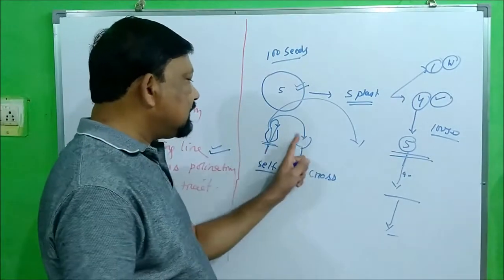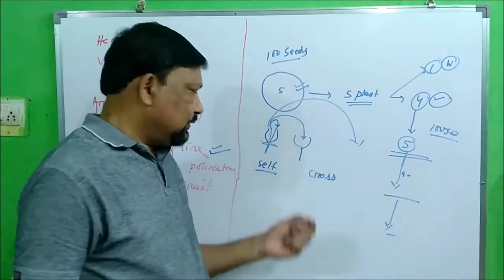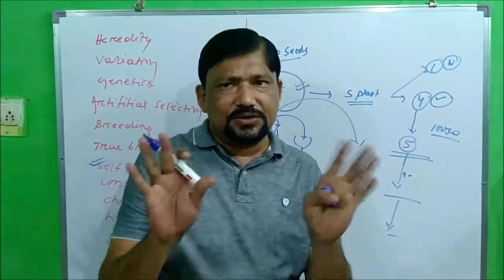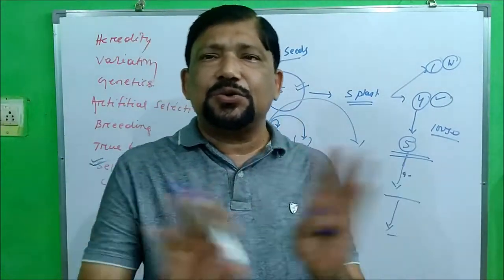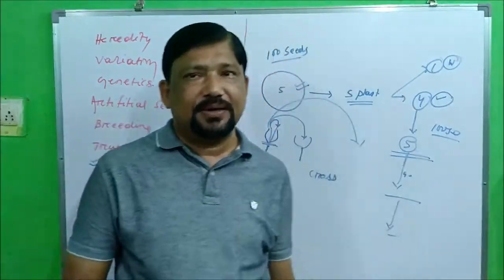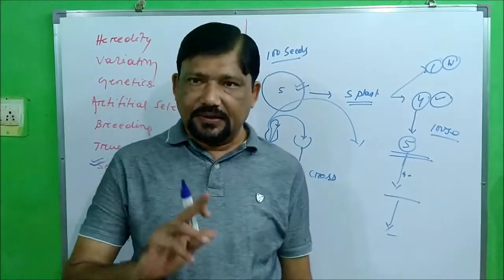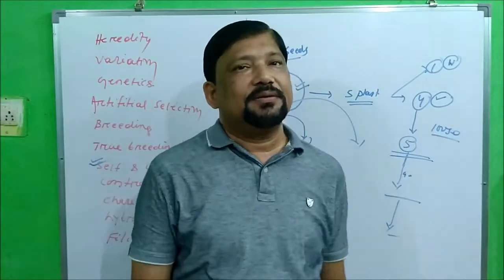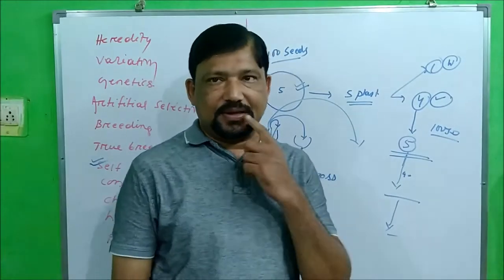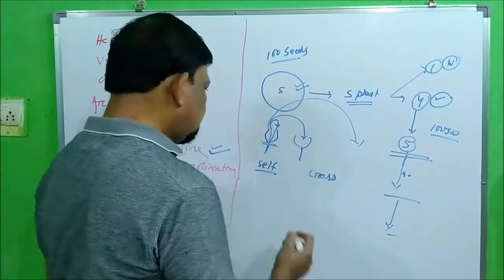If it is transferred to a different flower of the same plant, though it is a cross-pollination, there is no such hybridization. There is no such combination of characteristics because both belong to the same plant. That we will discuss in our first chapter, that is first unit, reproduction class. Now come to